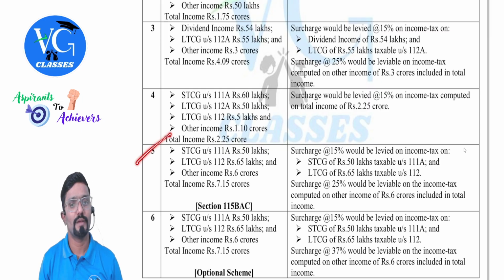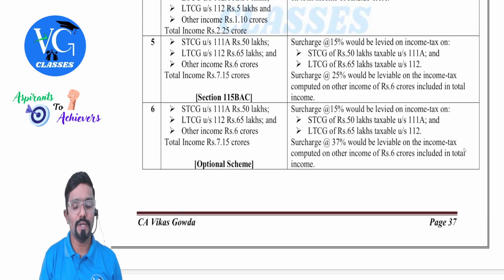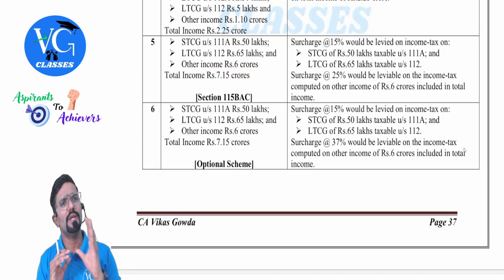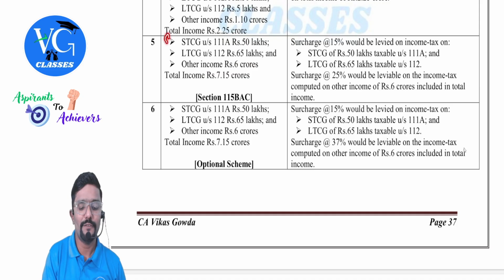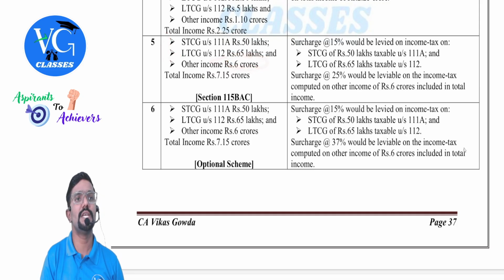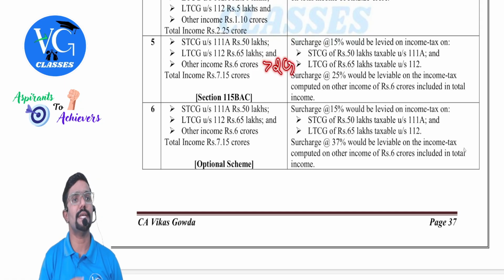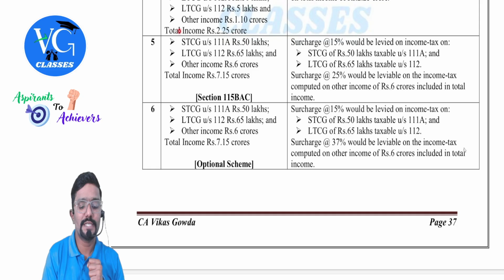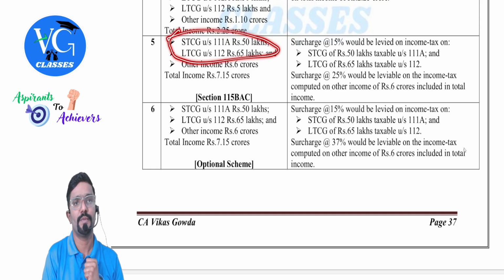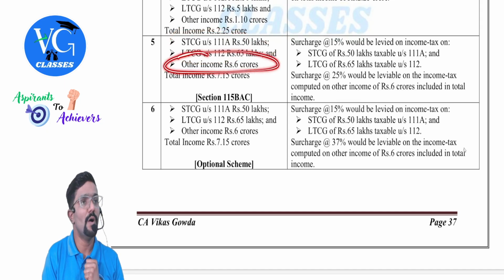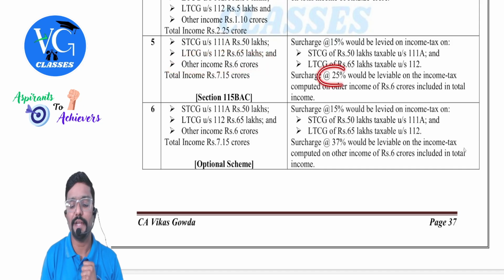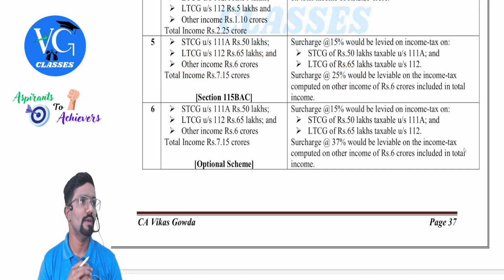Then the fifth also we will see. What is the total income? 7.15 crore. Let us exclude the special income. If I exclude the special income, how much do we get? 6 crores. Is it more than 2 crore? Yes, sir. Then calculate separately. First calculate tax on special income. On that, what is the surcharge rate? 15%. Then calculate the tax on normal income. On that, what is the surcharge rate? 25%. Hope you guys got it. That is the fifth point. Similar, but I have taken a bigger figure.